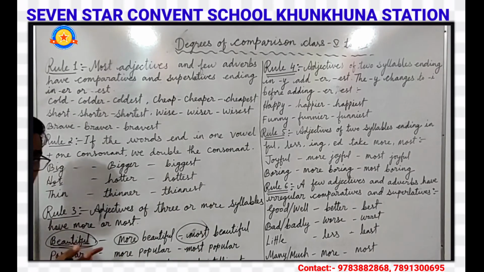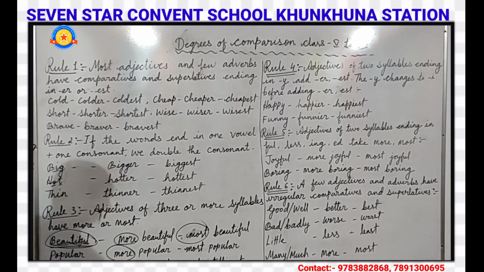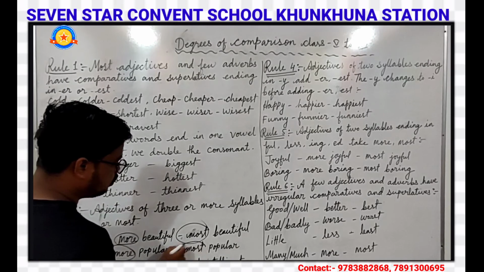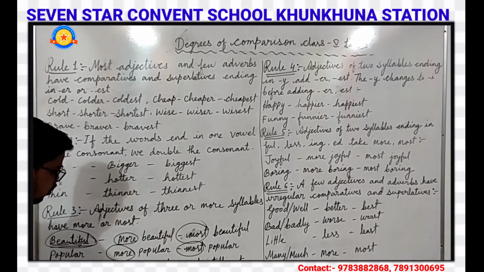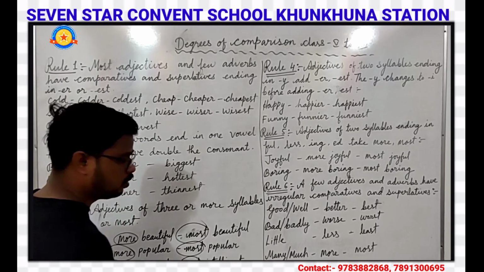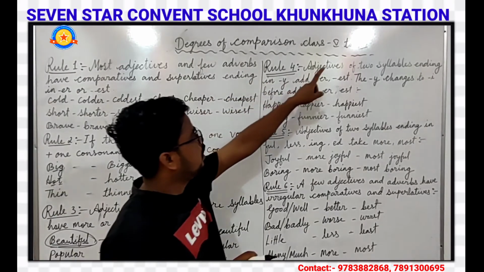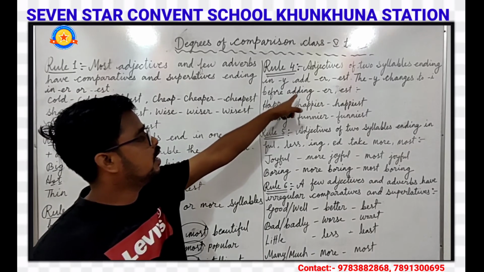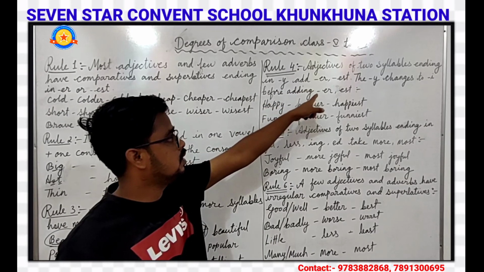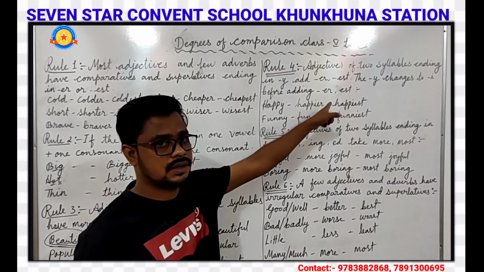Popular, here also there are 3 syllables. So we have here written more popular, most popular. Intelligent, in this also there are 3 syllables. So more intelligent and most intelligent. So our next rule, rule number 4: adjectives of 2 syllables ending in y add er, est. The y changes to i before adding er, est.